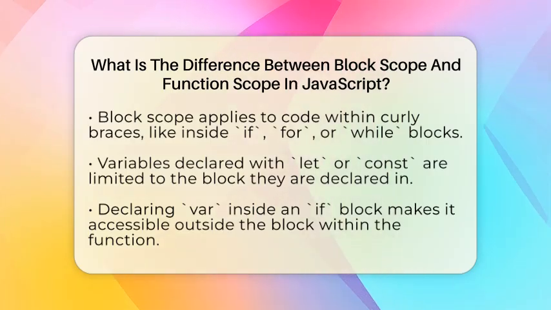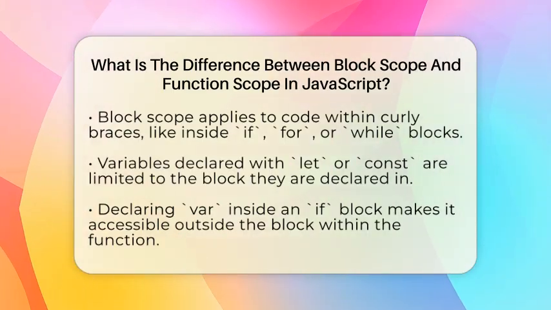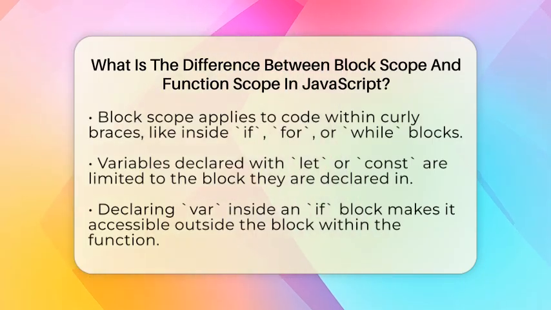Let me give you an example. Suppose you have a function with an if statement inside. If you declare a variable with var inside the if, it can be used anywhere in the function. But if you declare a variable with let or const inside the if, it can only be used inside that if block. Here's a quick example.